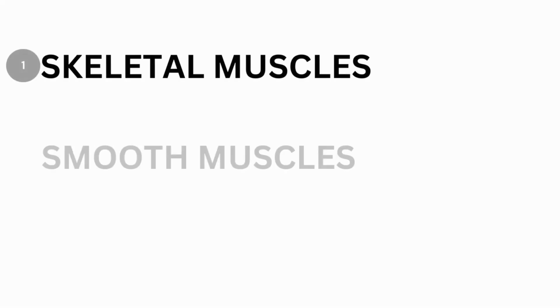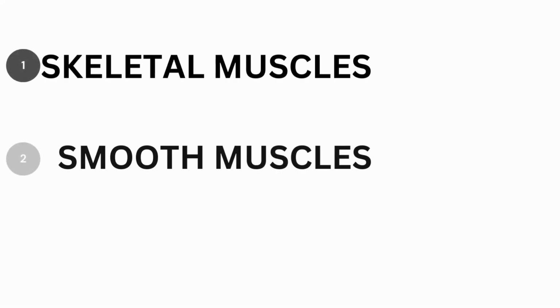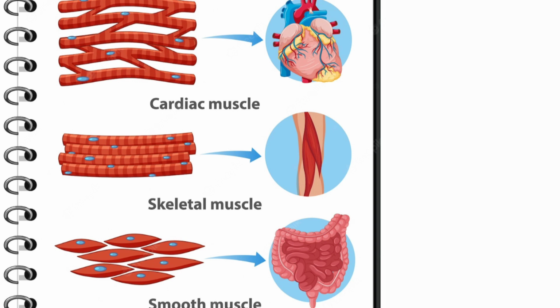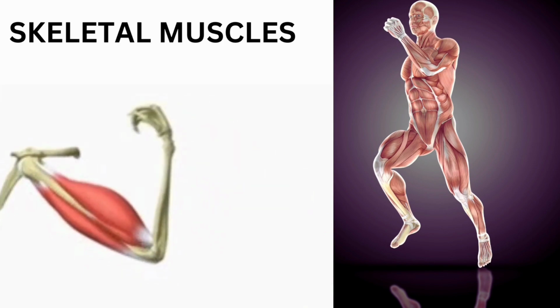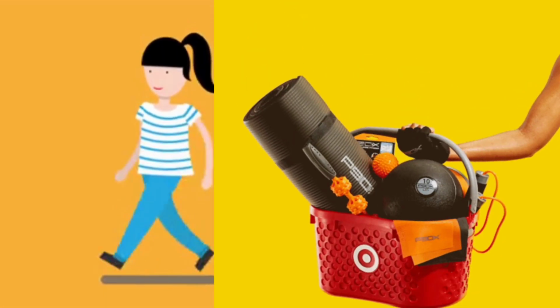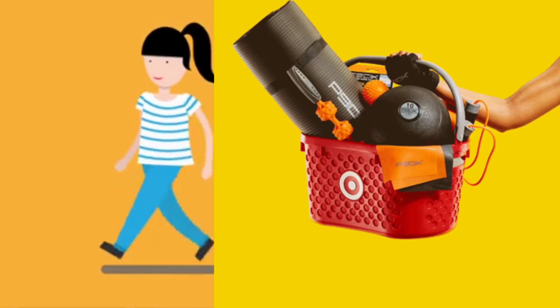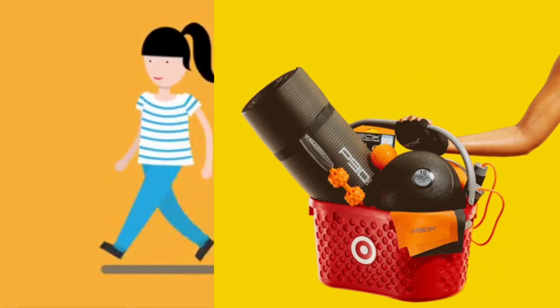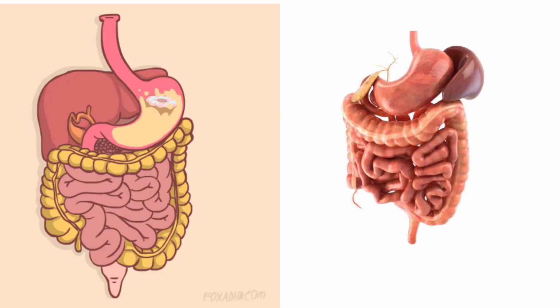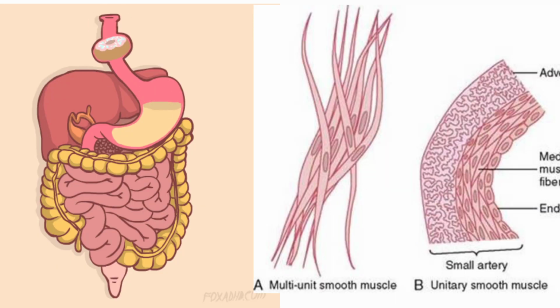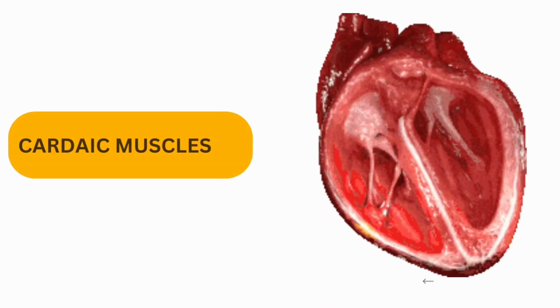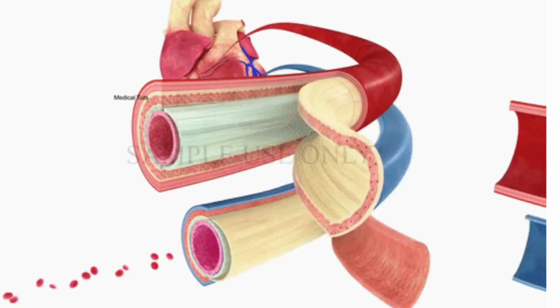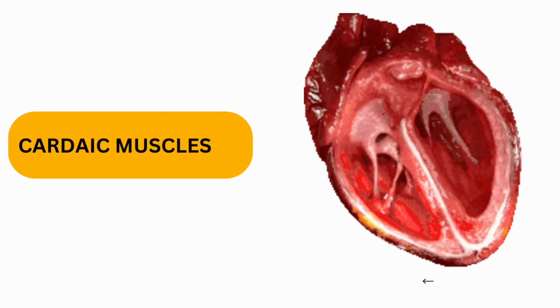Three primary muscle types exist: skeletal muscles, smooth muscles, and cardiac muscles. Skeletal muscles, connected to bones by tendons, facilitate voluntary movements like walking and lifting. Smooth muscles are found in organ and blood vessel walls, controlling involuntary actions such as digestion. Cardiac muscles, exclusive to the heart, contract to pump blood.